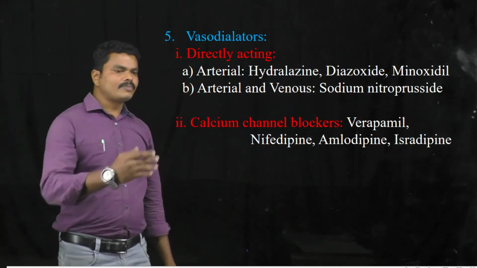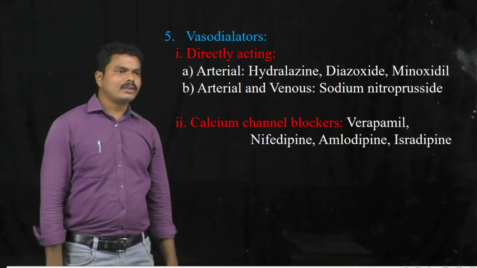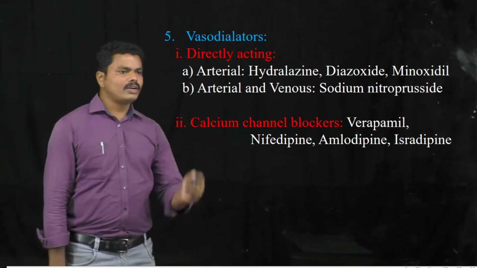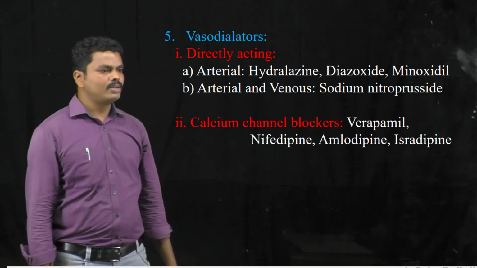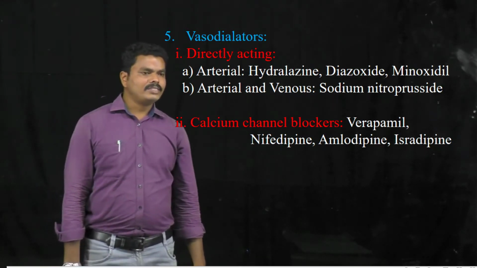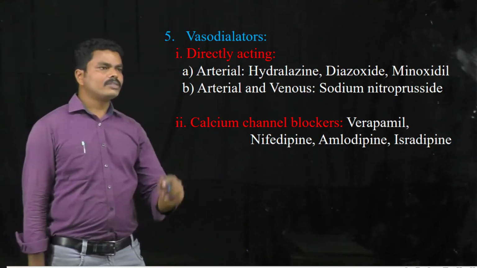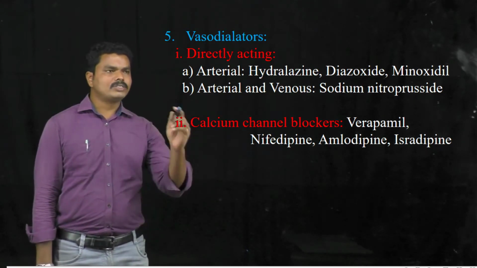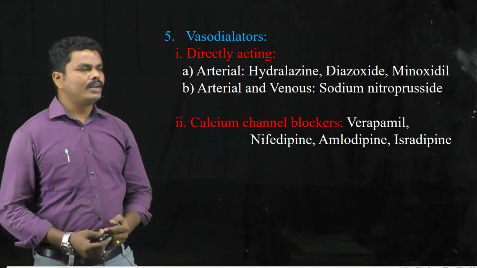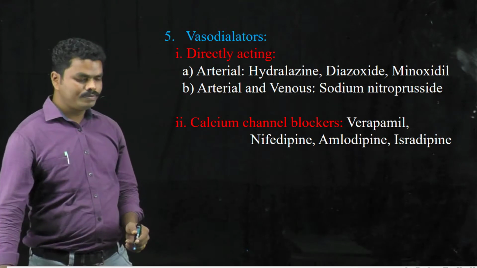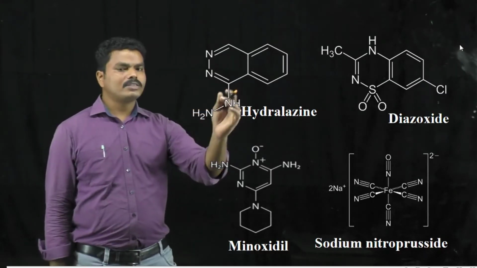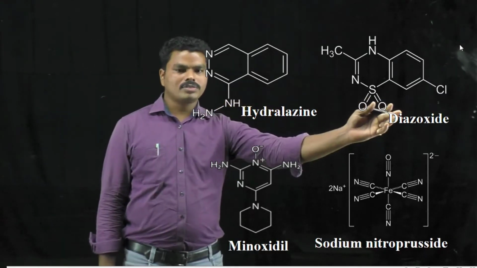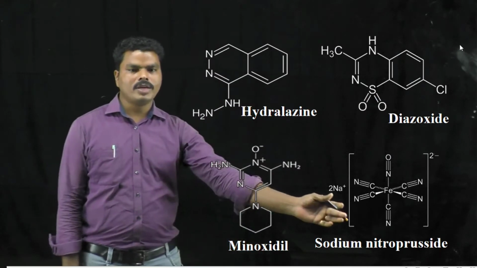The second subclass of vasodilators is the calcium channel blockers. We already discussed calcium channel blockers in anti-anginal drugs. So in this class we are going to discuss the chemistry of directly acting vasodilators. Let us see them one by one. Here we can see the chemical structures of hydralazine, diazoxide, minoxidil and sodium nitroprusside.